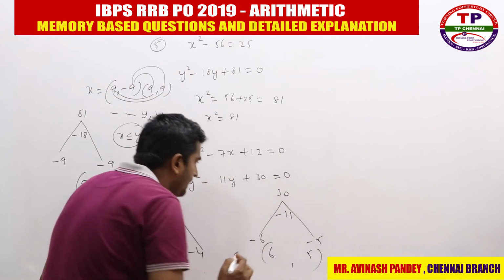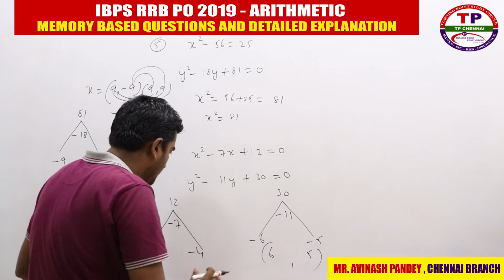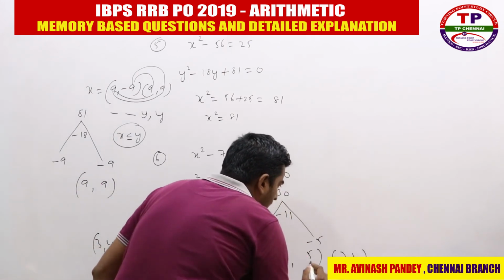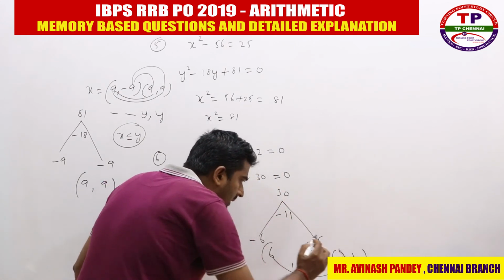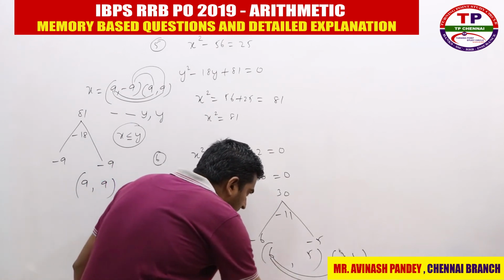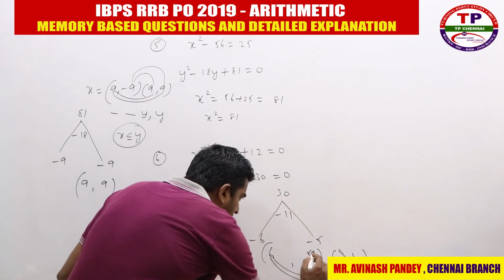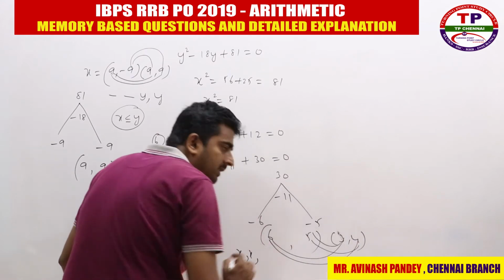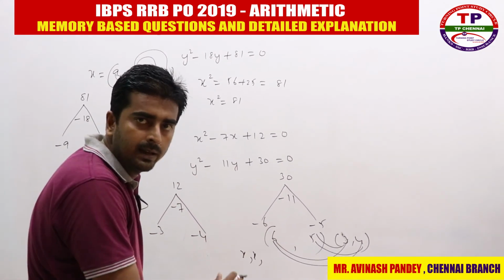So what is my final answer? 6 and 5. Why? Because the coefficient of y square is 1. Now I am writing the x values here, 3 and 4. When you compare, what you got? Plus 6 and plus 3, which is greater? X is greater. Plus 6 and plus 4, which is greater? X is greater. And then 5 and 3, which is greater? X is greater. 5 and 4, which is greater? X is greater. Nowhere is an equal to sign there, everywhere X is greater.